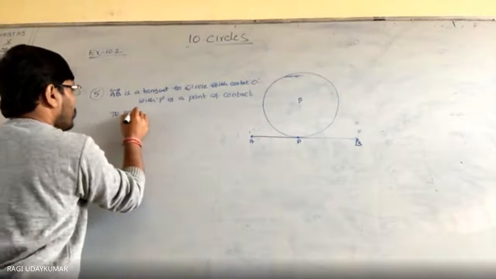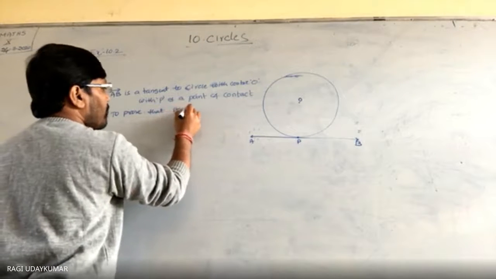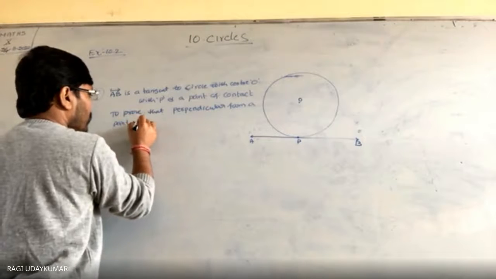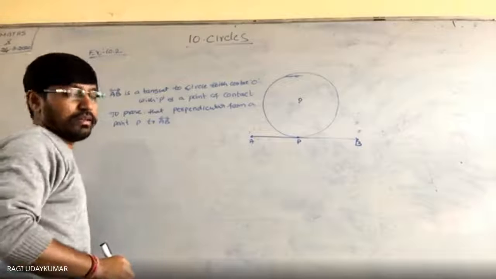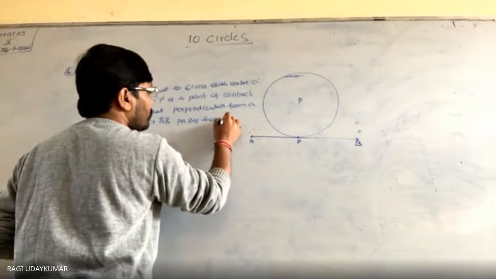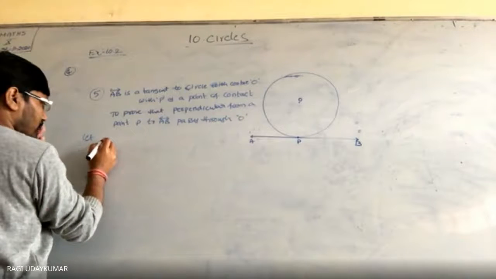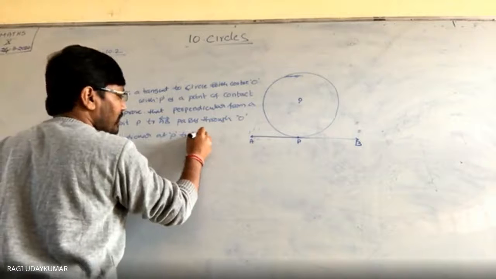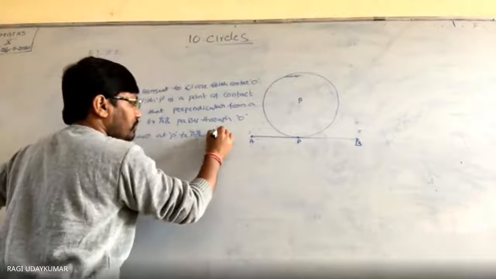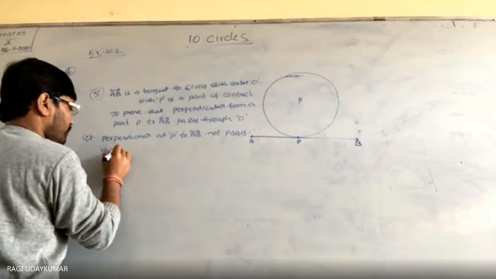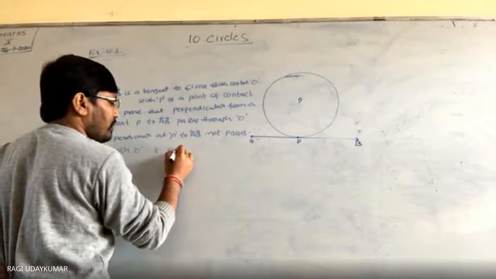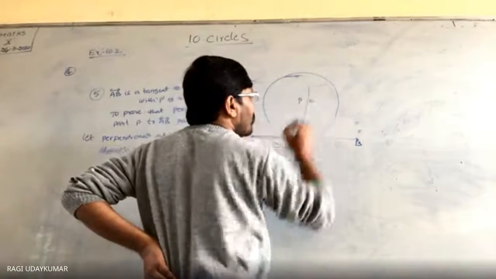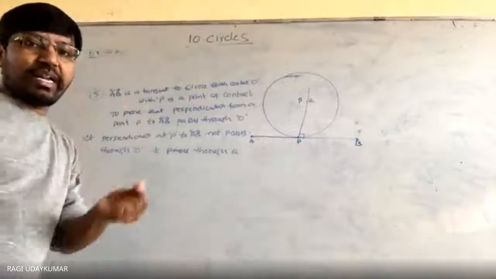To prove that the perpendicular from a point P to AB, the perpendicular to the tangent, passes through O. Assume it does not pass through O. It passes through some Q. So that means the perpendicular line drawn from here is going through some other point Q. Just assuming, just assuming.